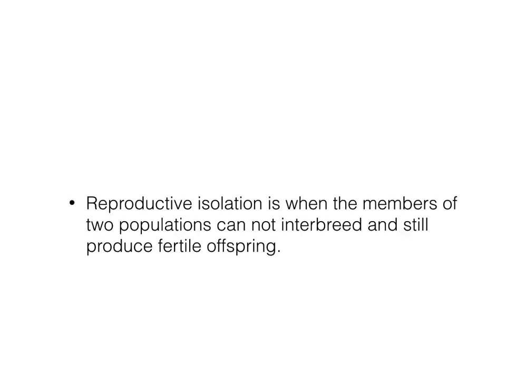So reproductive isolation is when members of two populations cannot interbreed and produce fertile offspring. So fertile offspring is an important one there because obviously we know that donkeys and horses are different species, but their ability to breed with one another does not make them the same species because the offspring, which is a mule, is sterile. So you get a sterile offspring, so that negates the whole thing there. They are still reproductively isolated.